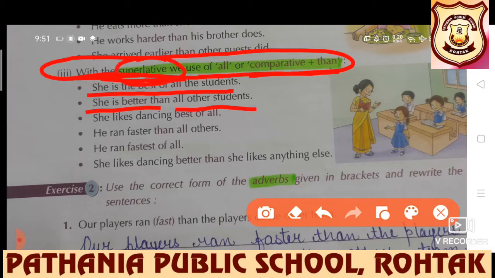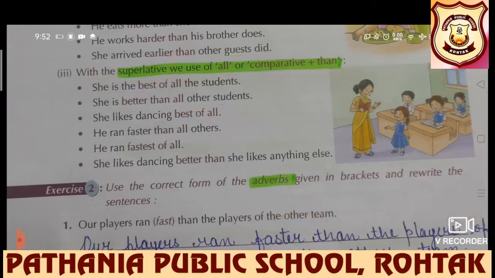Superlative, we are using "all", or comparative plus "than" here we have used. He ran faster, comparative, than all. So in this way it will be formatted.